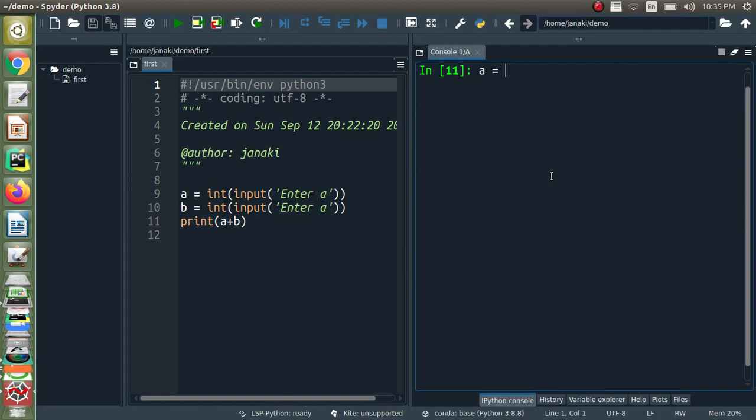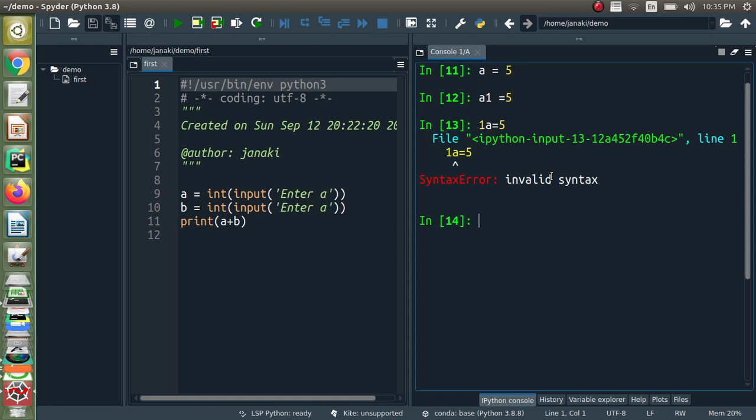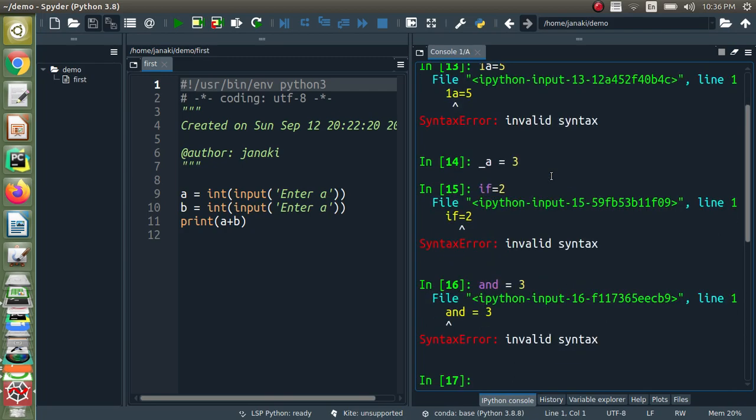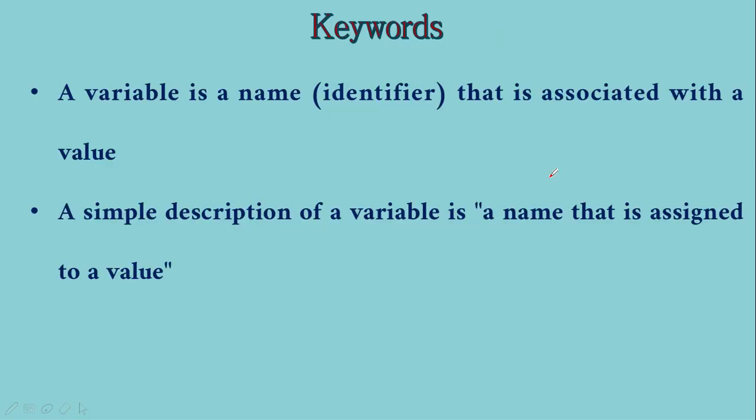a equal to 5 is a valid thing. a1 equal to 5 is also valid, but I cannot write 1a equal to 5 as per the rule, right? And I should not give this. Of course the interpreter will not say anything, it will agree, but I should not do this in Python because, as I told, there are some predefined meanings, and we cannot have keywords as variable names. So I cannot use if or and, which are keywords, as variable names. That is not allowed, right?